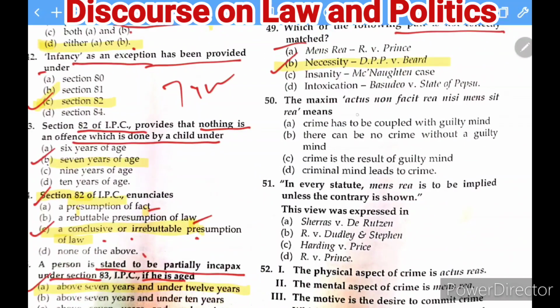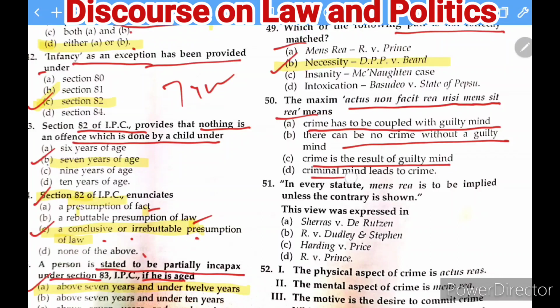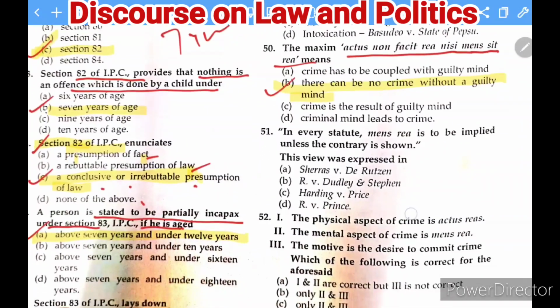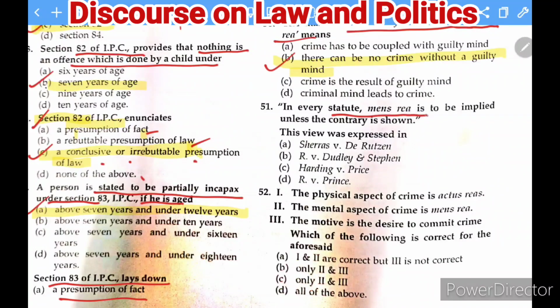Okay. The next question is here, actus non facit reum nisi mens sit rea. And what is the meaning of this maxim? The options which are given: crime has to be coupled with the guilty mind; there can be no crime without a guilty mind; crime is the result of guilty mind; crime mind leads to the crime. So the right answer of this question is B. There can be no crime without a guilty mind.